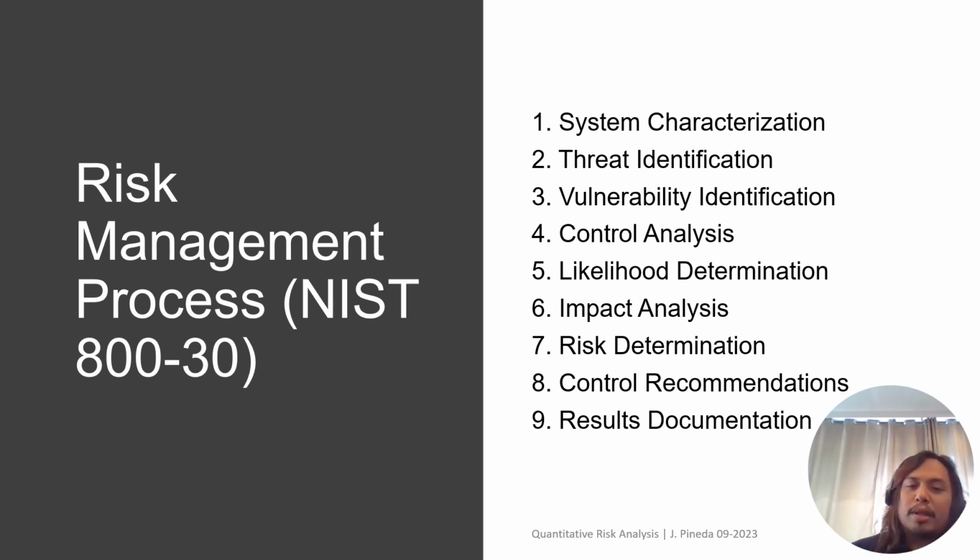Number three is vulnerability identification. Number four is control analysis. And then here you determine the likelihood. Okay, and then number six, impact analysis. Seven is determining the risk. Eight is recommendation of controls. And then nine is to document the results.